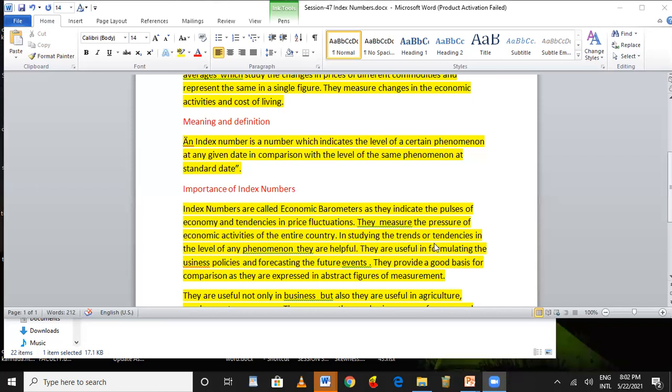In studying the trends or tendencies in the level of any phenomenon, they are helpful. Whatever the phenomenon which has been studied, for all the study of the phenomena, the base is the index numbers. On the basis of the index numbers only, they draw the conclusions. So index numbers are helpful. They are useful in formulating the business policies and forecasting the future events.